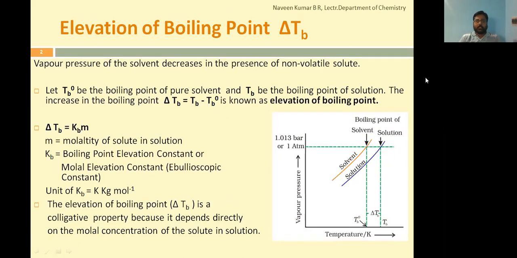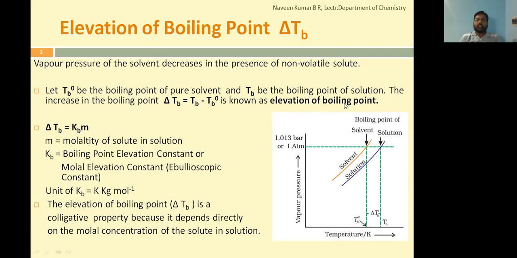What happens at this temperature for water is that the vapor pressure of the water becomes equal to 1 atmospheric pressure or 1.013 bar, which is our atmospheric pressure. As a result, the liquid water will start boiling. So with this basic information about boiling point, we'll understand what is meant by elevation of boiling point.